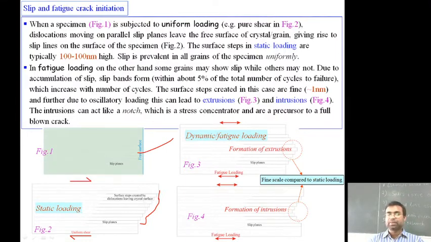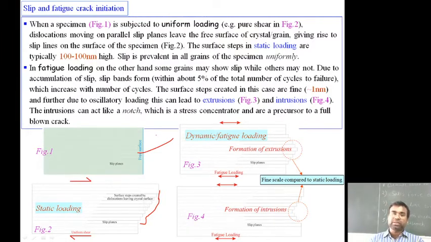As you can see, the percentage of that particular cycle leading to the failure. So the surface steps created in this case are fine, that is 1 nanometer, and further due to oscillatory loading, this can lead to the extrusion that is shown in this particular figure, and this is the intrusion in figure 4.